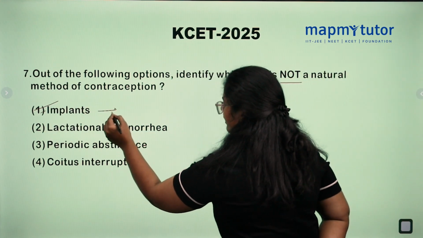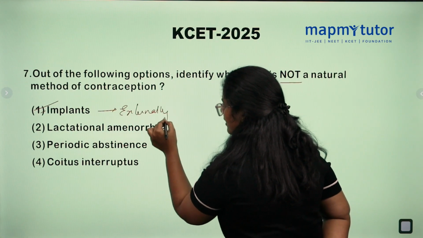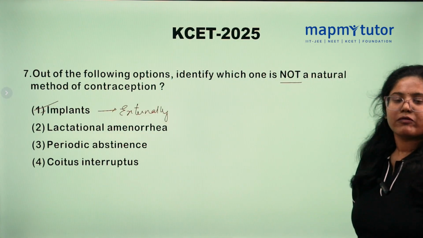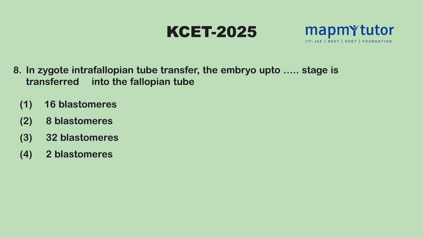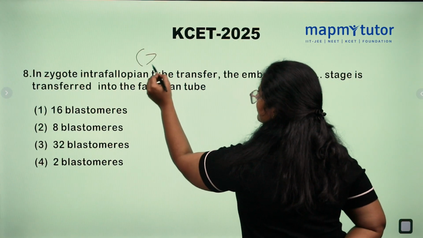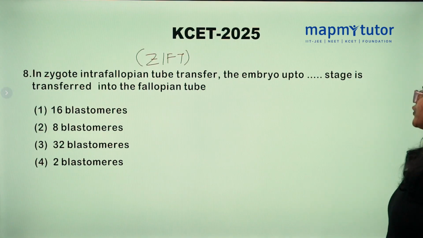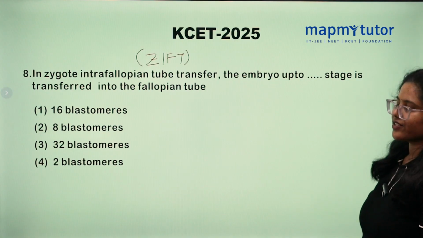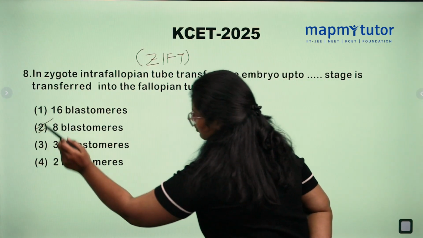Implants are done externally, or these are the external source of contraceptive methods. In zygote intrafallopian tube transfer called ZIFT, the embryo up to dash stage is transferred into fallopian tube. The correct option is 8 blastomeres.